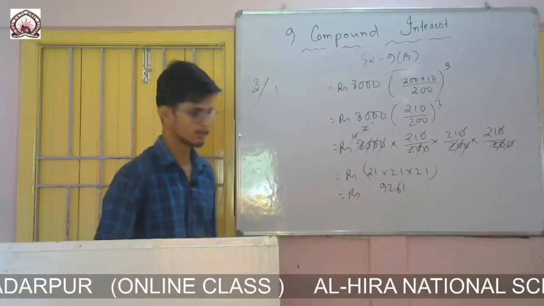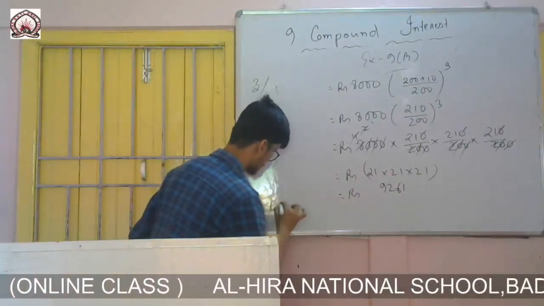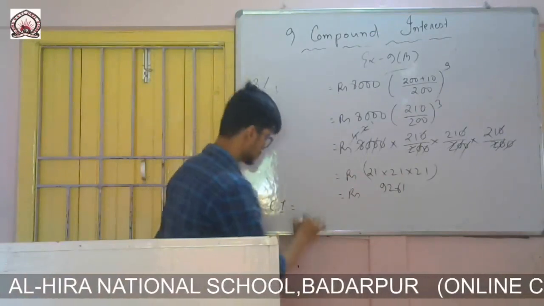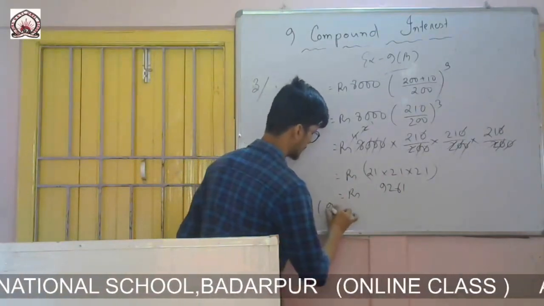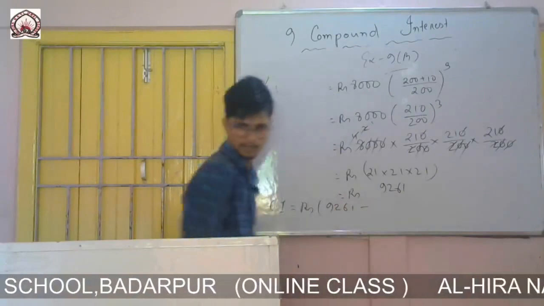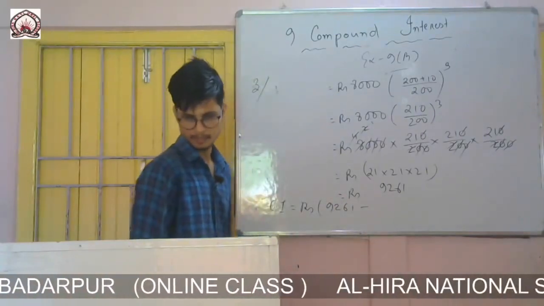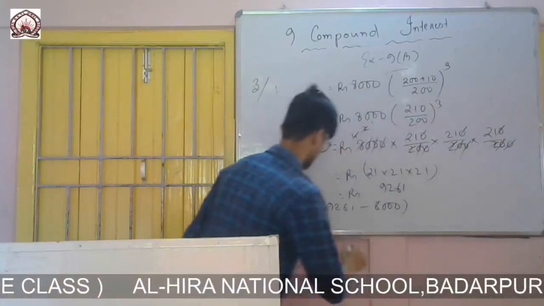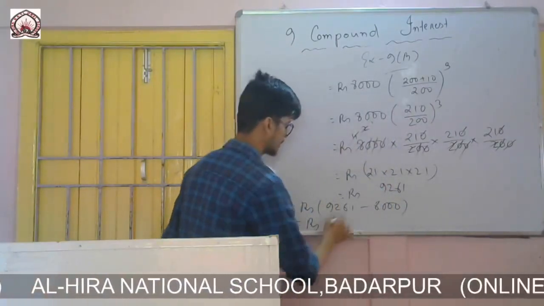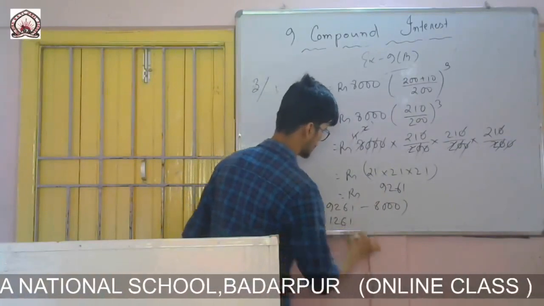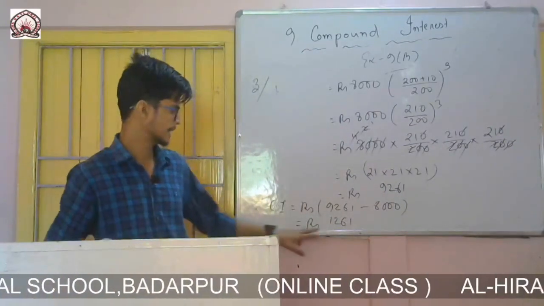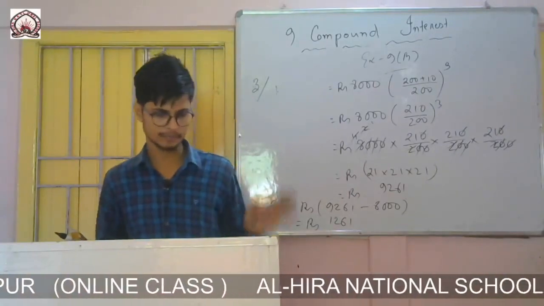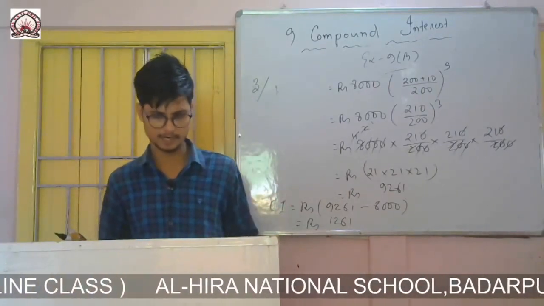Okay, so now we have got the amount. Now simply we will calculate the compound interest. Therefore CI equals amount minus principal. Amount is rupees 9261, principal was rupees 8,000. That means only 1,261. 1261 is the compound interest at the end of 1.5 years if we calculate it half yearly.